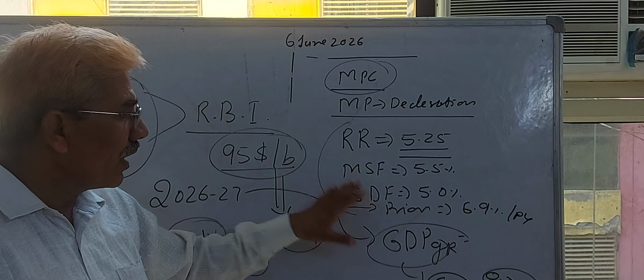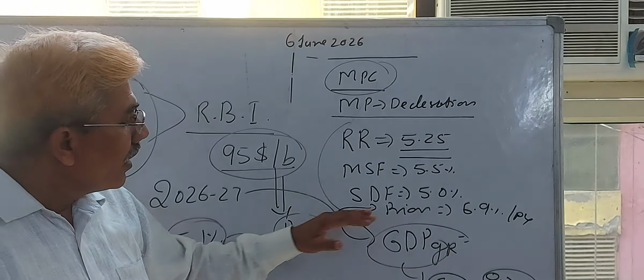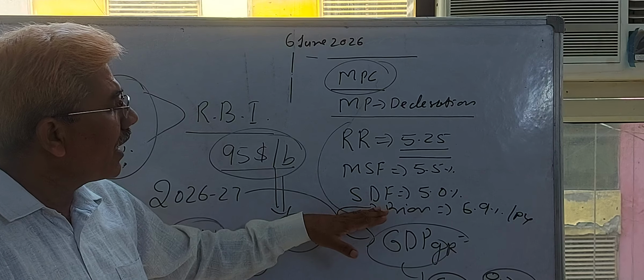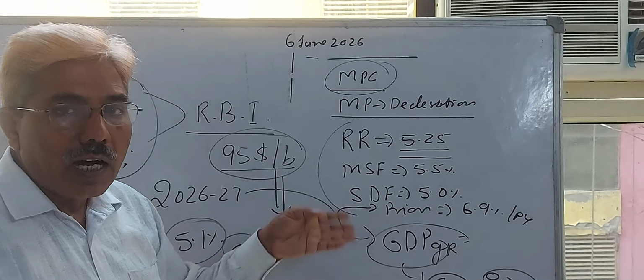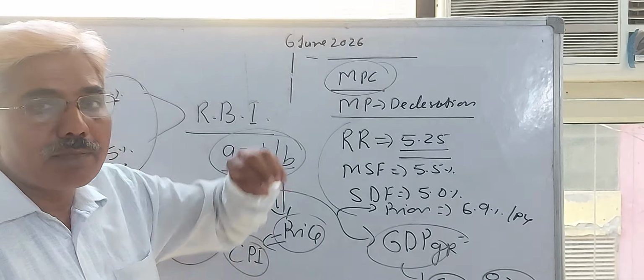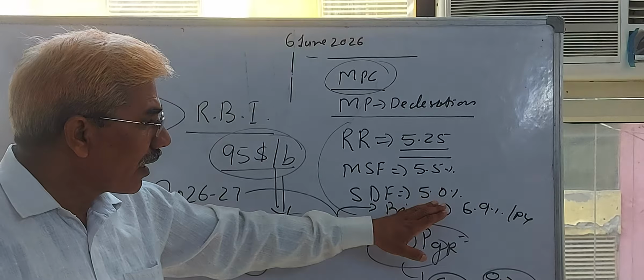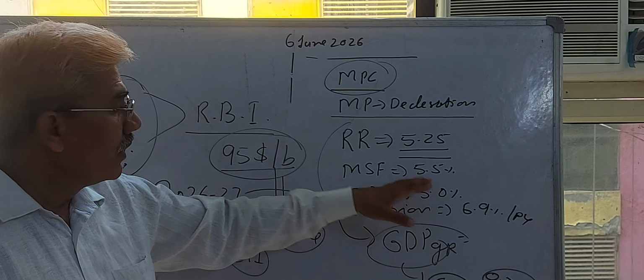What is the standing deposit facility rate? The standing deposit facility rate is that at which our commercial banks can park their excess funds with RBI and RBI will pay the rate of interest on that.